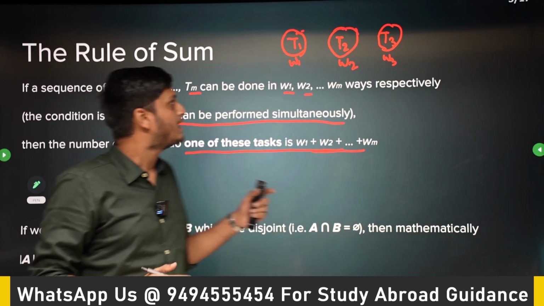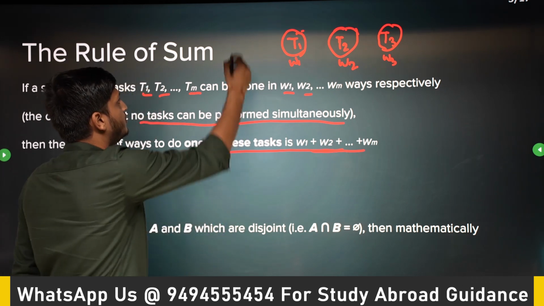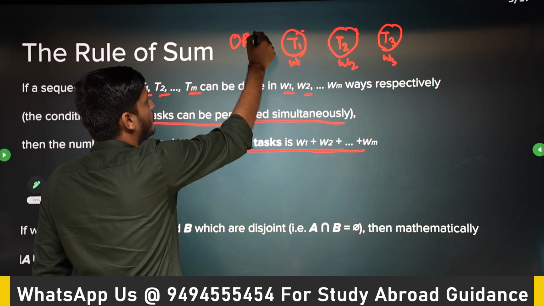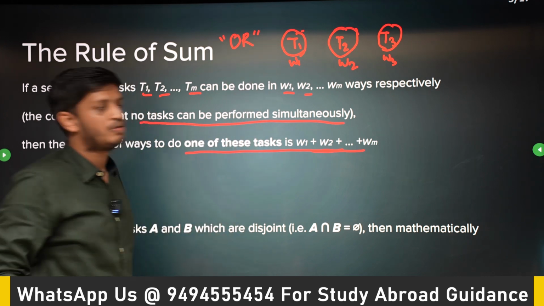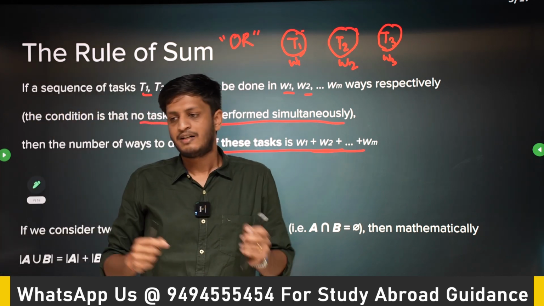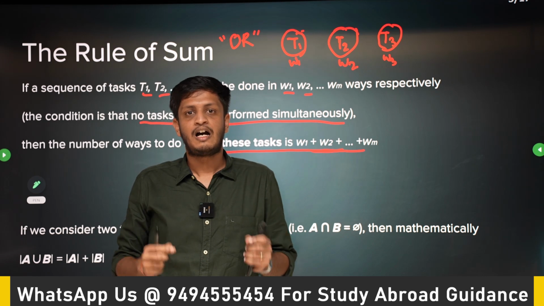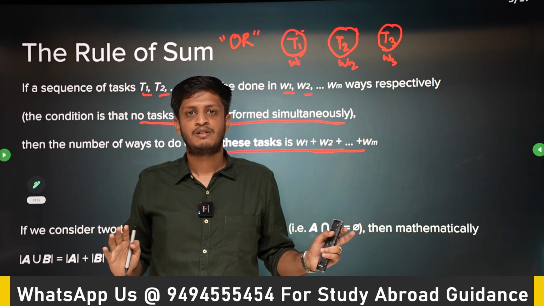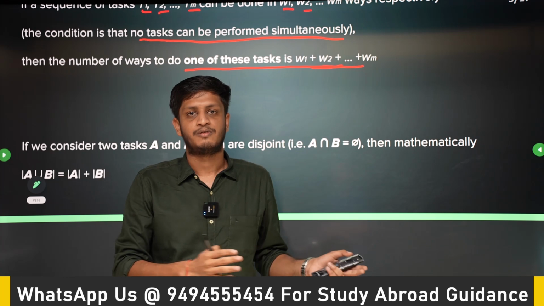So for example, in how many ways? It's like OR. In logic, we discuss OR and AND, right? It's like OR. You can do T1 tasks in W1 ways, T2 tasks in W2 ways. I want to do T1 or T2. In how many ways can I do it? W1 plus W2, right?